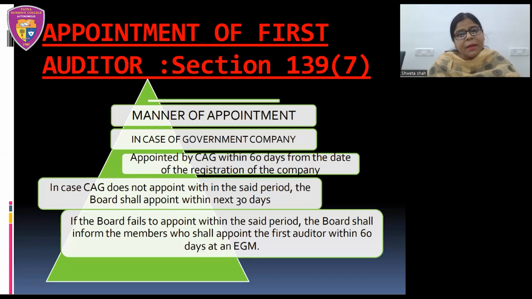So in that case, the members are empowered to appoint the first auditor within 30 days. And the members will appoint the first auditor when the board of directors fails to appoint the first auditor within that 30 days period.